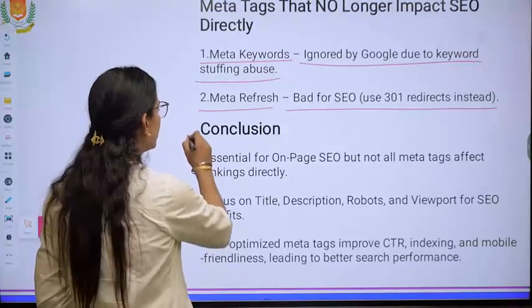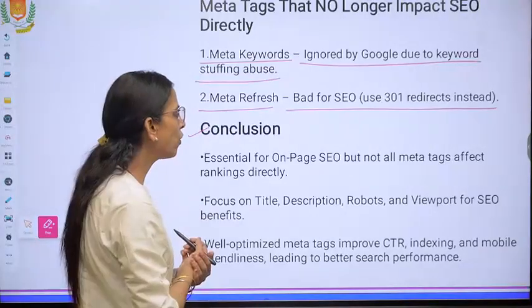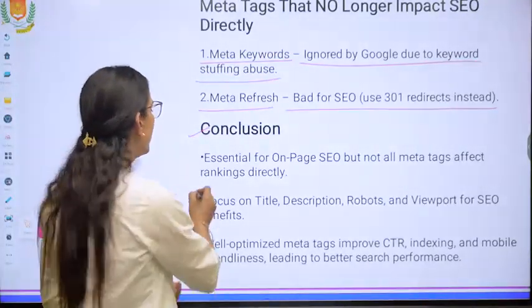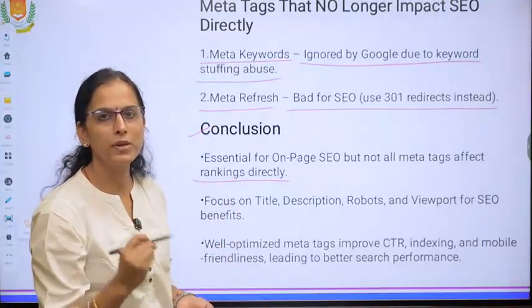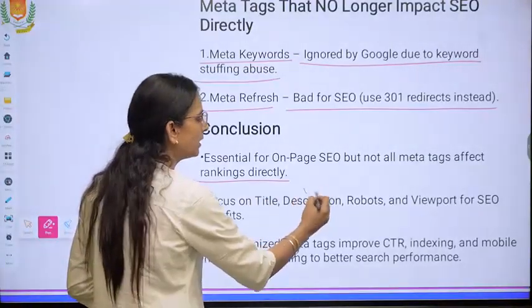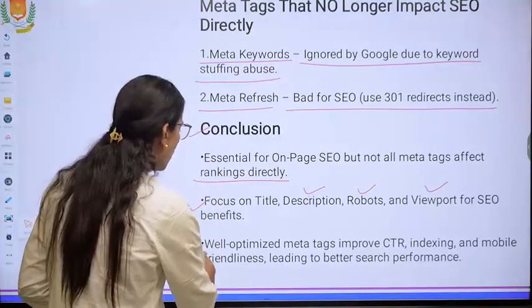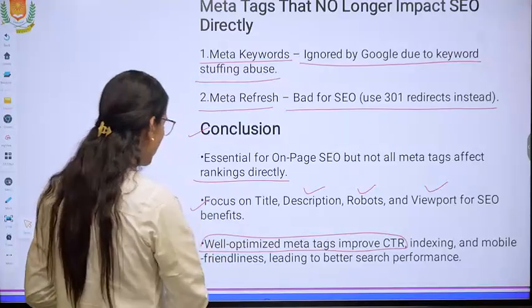So what is the conclusion for this session? Meta tags are essential for on-page SEO, but not all meta tags affect the ranking directly. We need to specify some relevant keywords. Focus on the title, description, robots and viewport. Well-optimized meta tags improve the CTR.